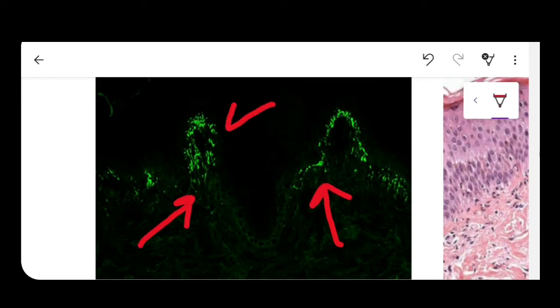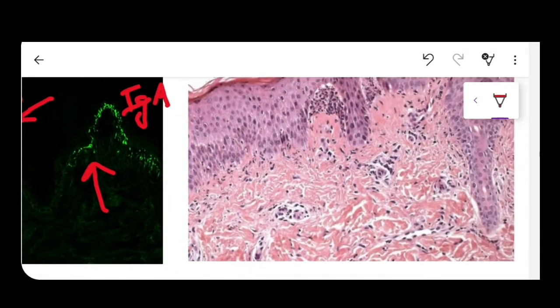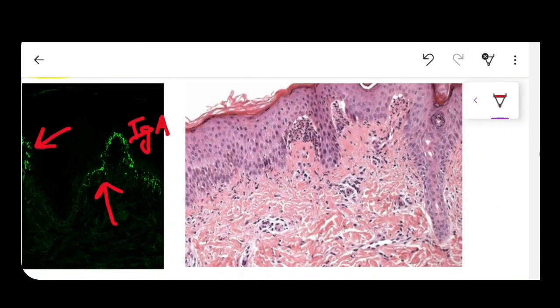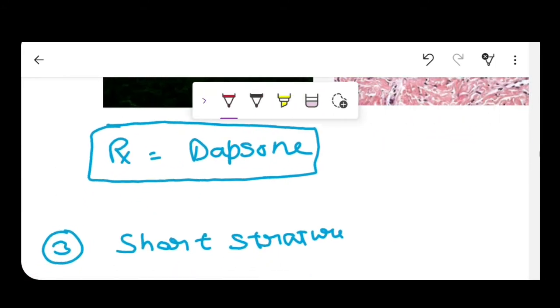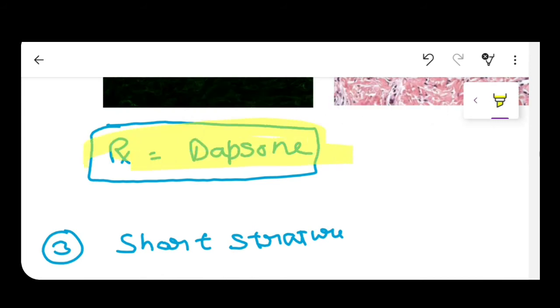You can see there is a papillary tip. This immunofluorescence is present on the papillary tip, and IgA antibody is responsible for dermatitis herpetiformis. You can see here also, these are the papillary tip microabscesses. This is on the histopath. So guys, what is the treatment for this? The treatment we use is Dapsone, and also for sure a gluten-free diet.